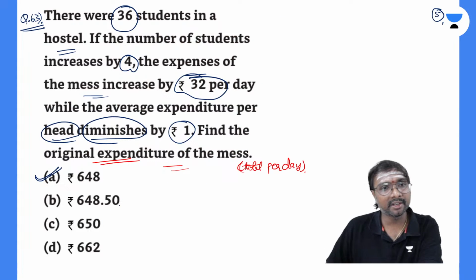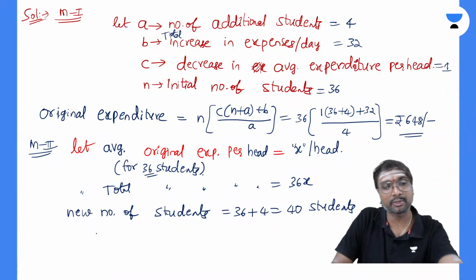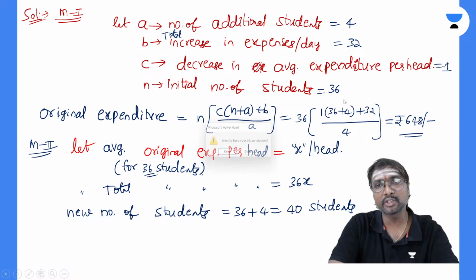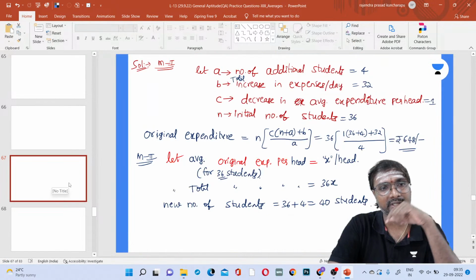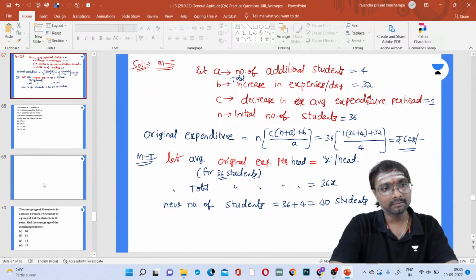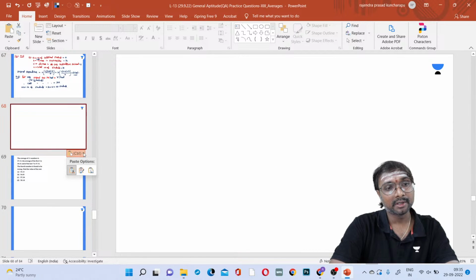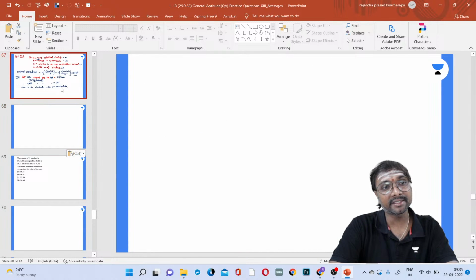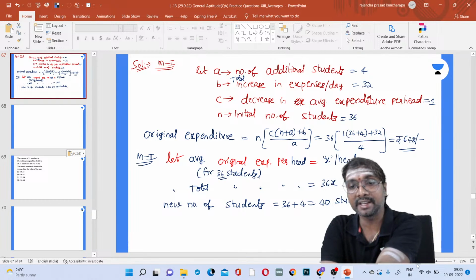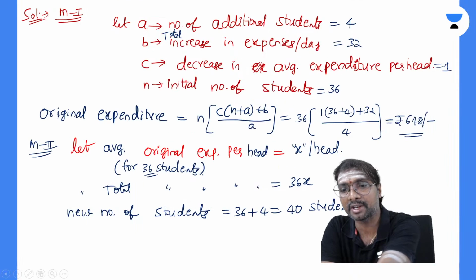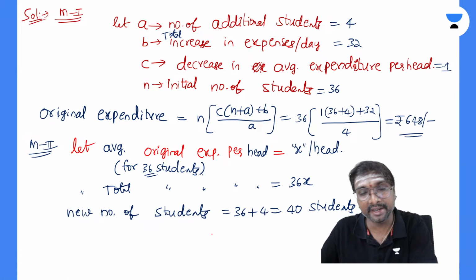Now what happens here? For these new students, these 40 students, what is the average expenditure per head if you just observe? Is the average expenditure per head the same, or increased, or decreased, all of you? Average expenditure per head is decreased, na?